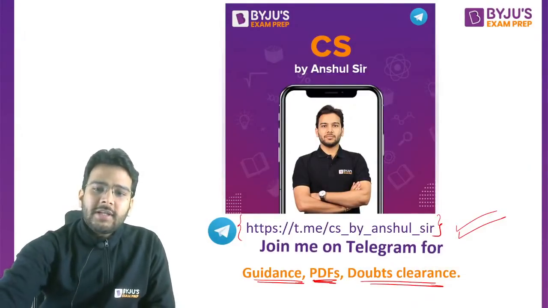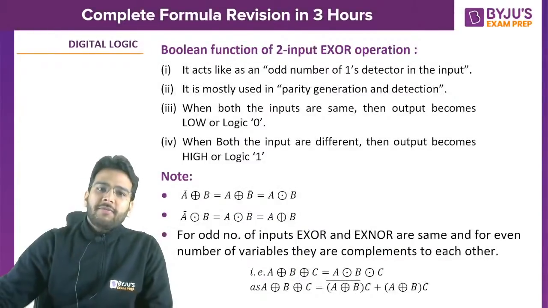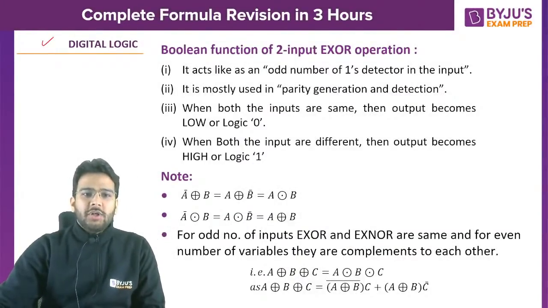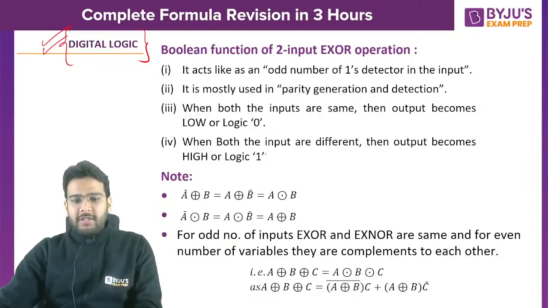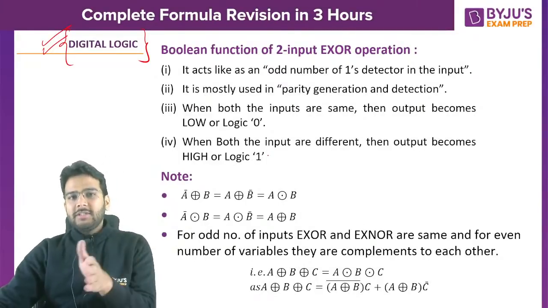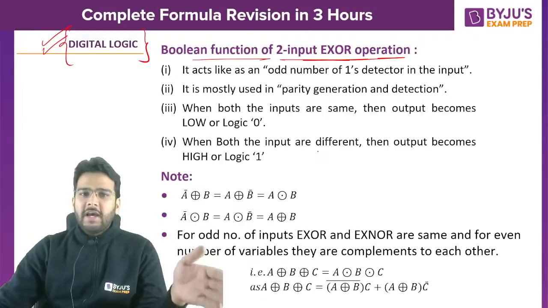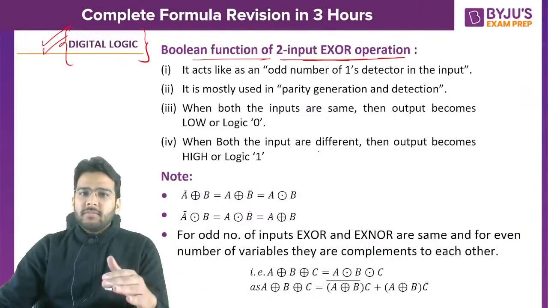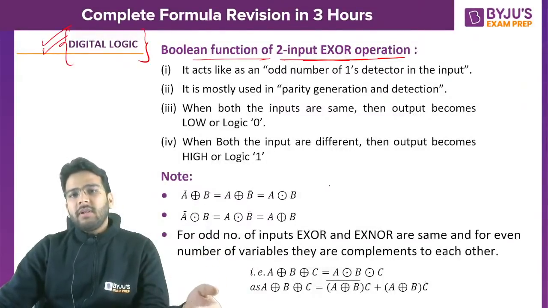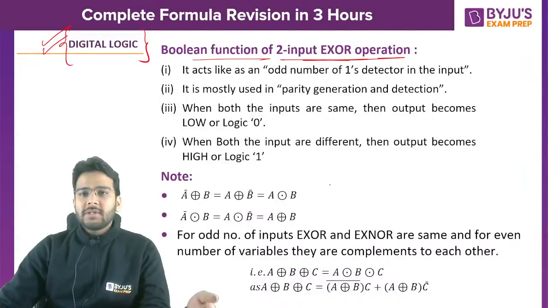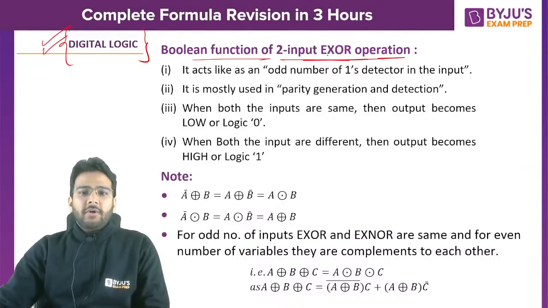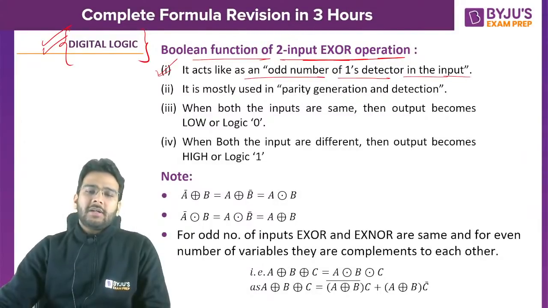So let's start, and first of all, we are starting with the digital logic subject. All the important things from these 3 subjects I will be discussing. If we talk about the 2 input XOR operation, we know the basic gates like AND, OR, NAND, NOR, but there are some important things we need to discuss in XOR. XOR acts like an odd number of ones detector in the input.